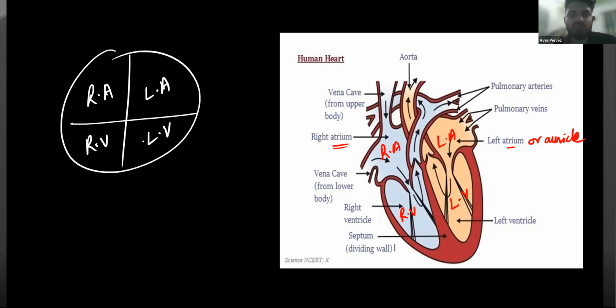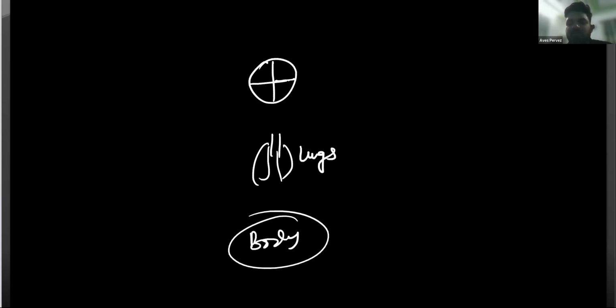So why in humans is there a double circulatory system concept? Why do we say that there is a double circulatory system in human beings? Other organisms also have the double circulatory system that have a 4-chamber heart. So let me explain first what is double circulatory system. Let's suppose this is the human heart that has 4 chambers, and this is the lungs. And this is the body.